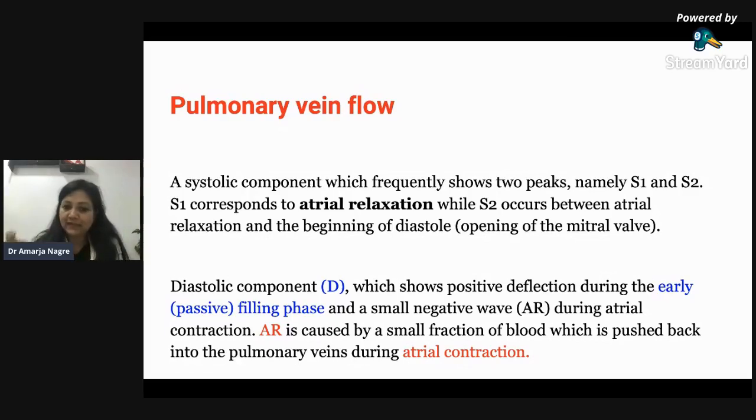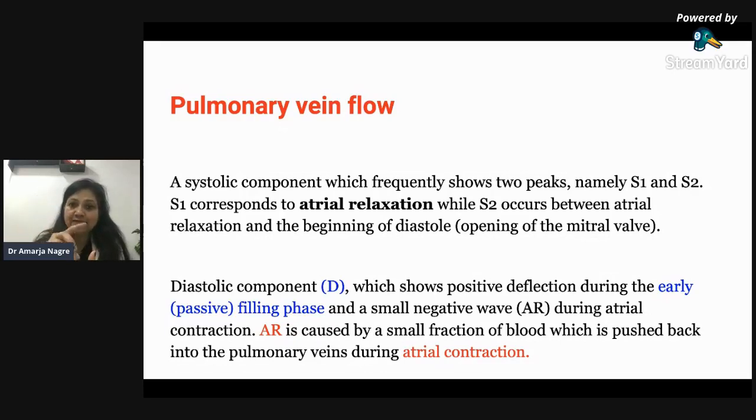And then, when the mitral valve opens, again a small fraction of blood is pushed back into the pulmonary veins. When the atria are relaxed, the blood comes from the pulmonary vein.